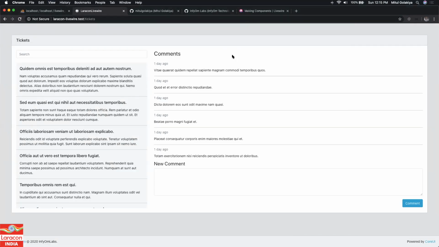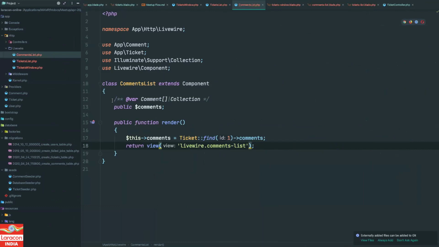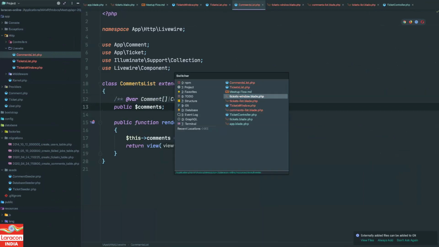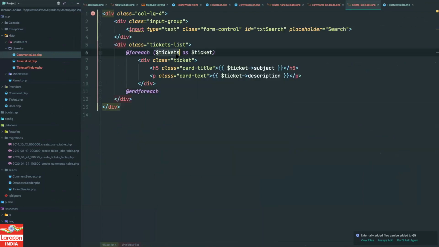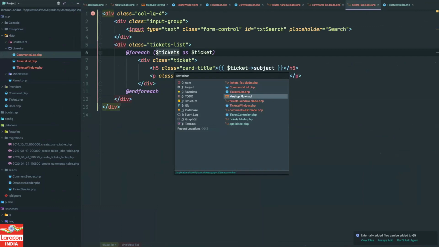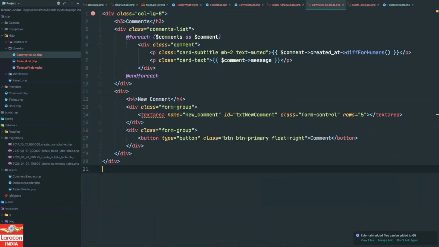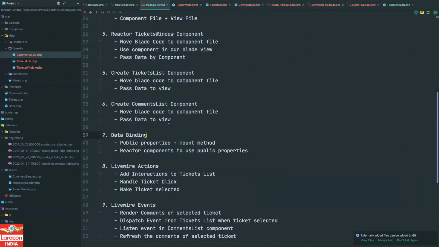So we are good. So this is how you can bind your data to the view. You can create any property over here, and that will be instantly accessible in your view, just like a traditional variable. So it is not required you need to pass data to the view every time. You can still do it, right? So let's move to the next.